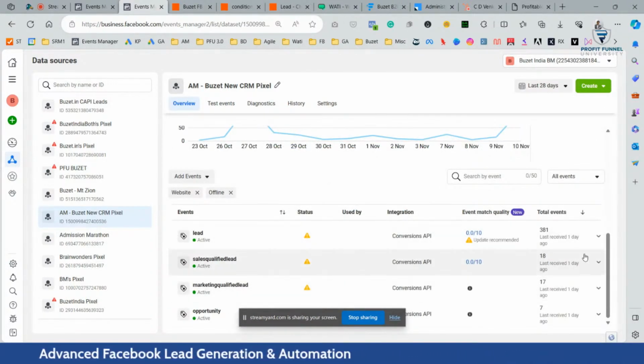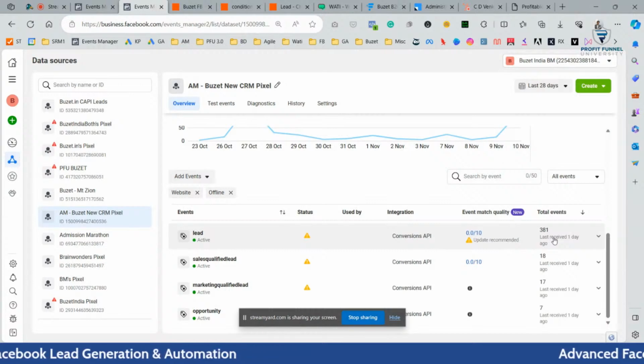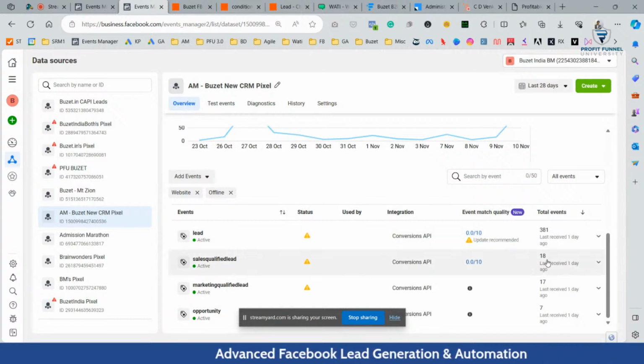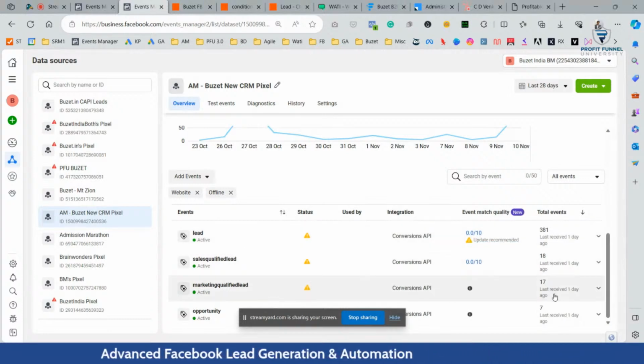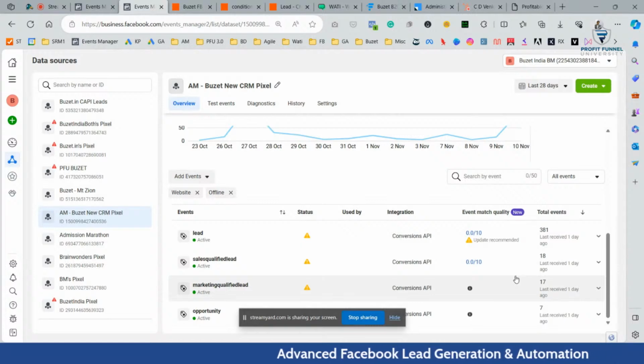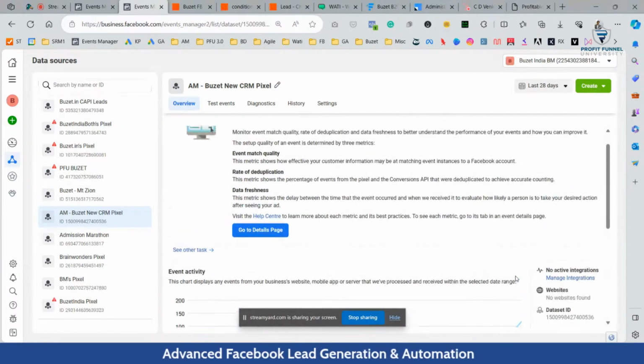For example, 381 leads we got. Actually, it is less than 49 or so leads. Multiple times we ran the Zapier, that's why it's 381. Out of that, 18 are sales qualified, 17 are marketing qualified, and 7 are opportunity stage, basically in the proposal stage. And in the deal stage, if I upload, that will also come into the picture. So everything is getting updated here.